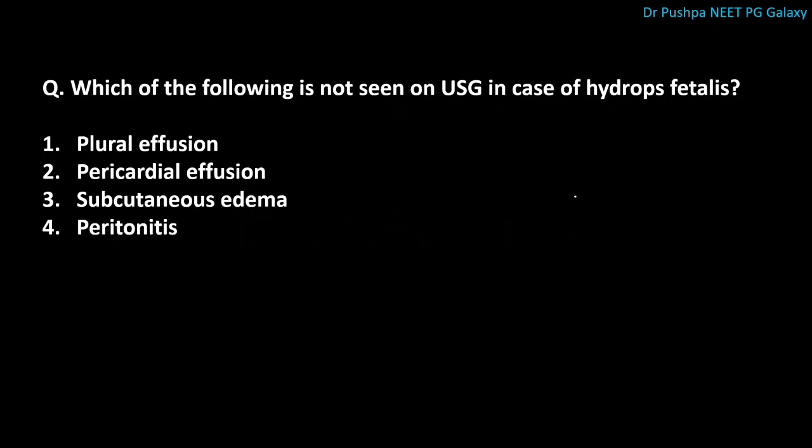Next question is, which of the following is not seen on USG in case of hydrops fetalis? The correct answer is peritonitis. It is not seen on USG. Hydrops fetalis is seen when hemoglobin is less than 5 gram. Hydrops fetalis can be diagnosed on USG.